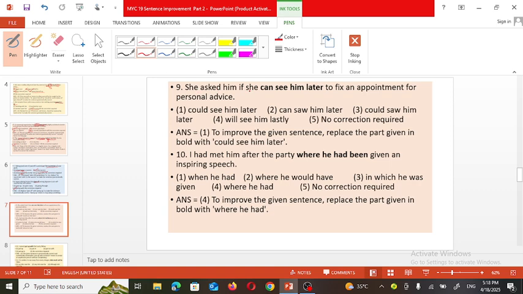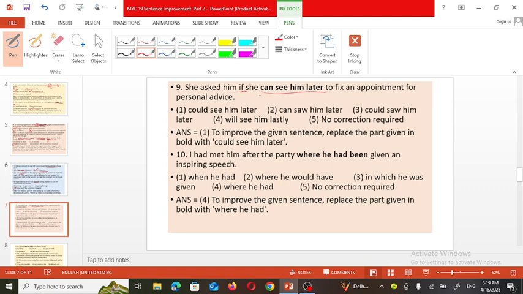She asked him if she can see him later. She can see him later. She asked him. So the sentence is in the simple past tense, and it is in indirect speech. So the conjunction if is used. When the sentence is there, can I means it will be a question.